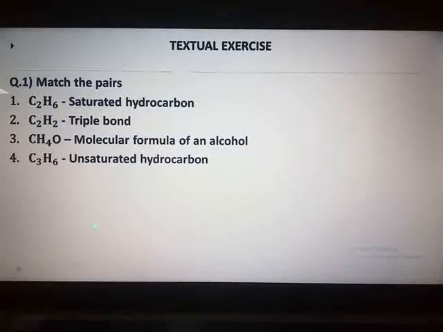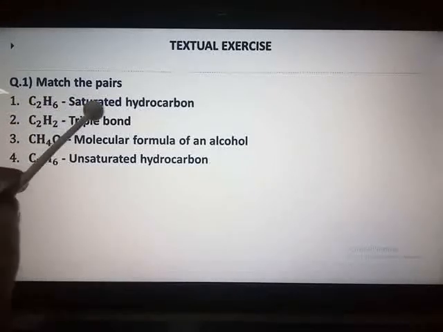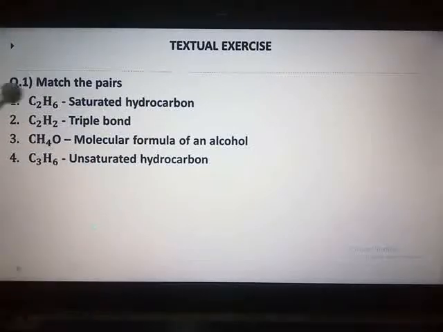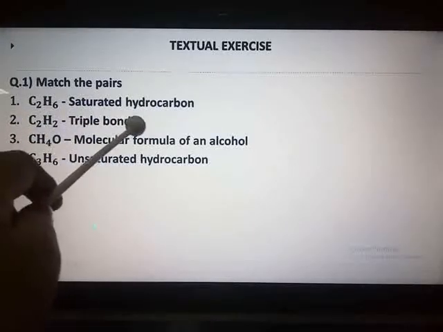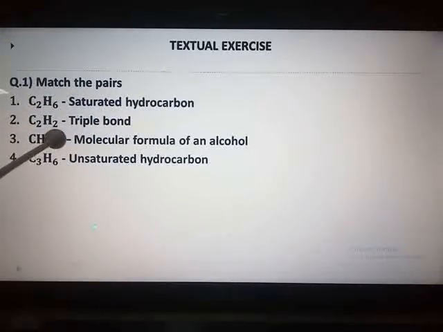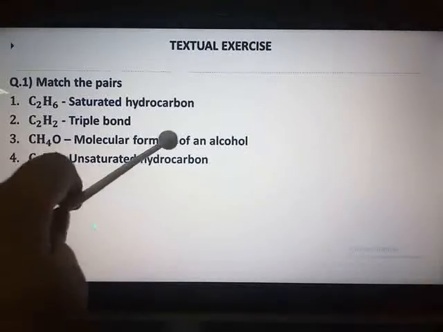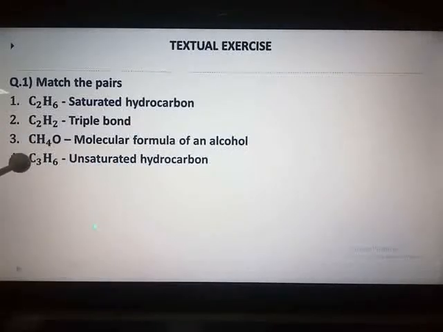Match the pairs. Match the columns, it is. First one, C2H6, it is a saturated hydrocarbon. C2H2, triple bond. CH4O, molecular formula of an alcohol. And C3H6, unsaturated hydrocarbon.